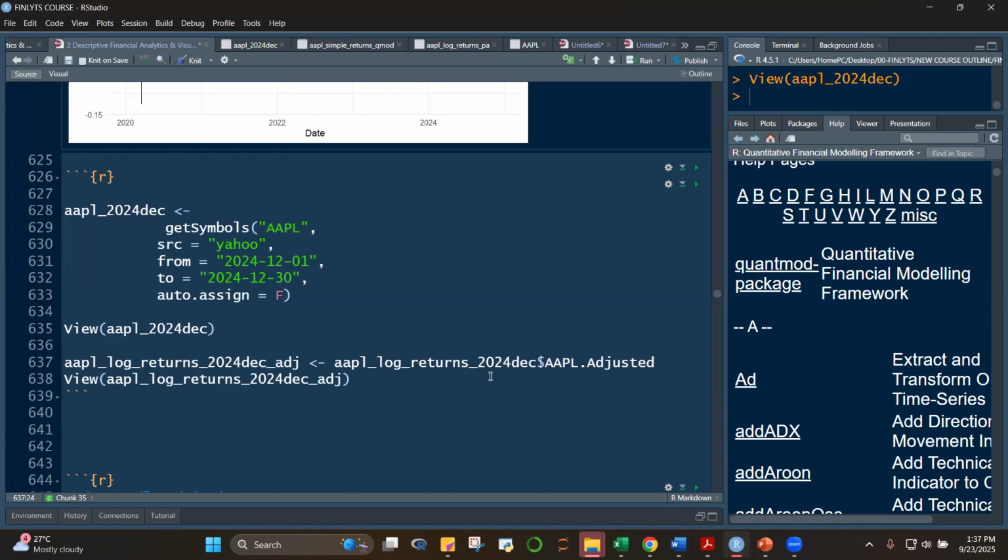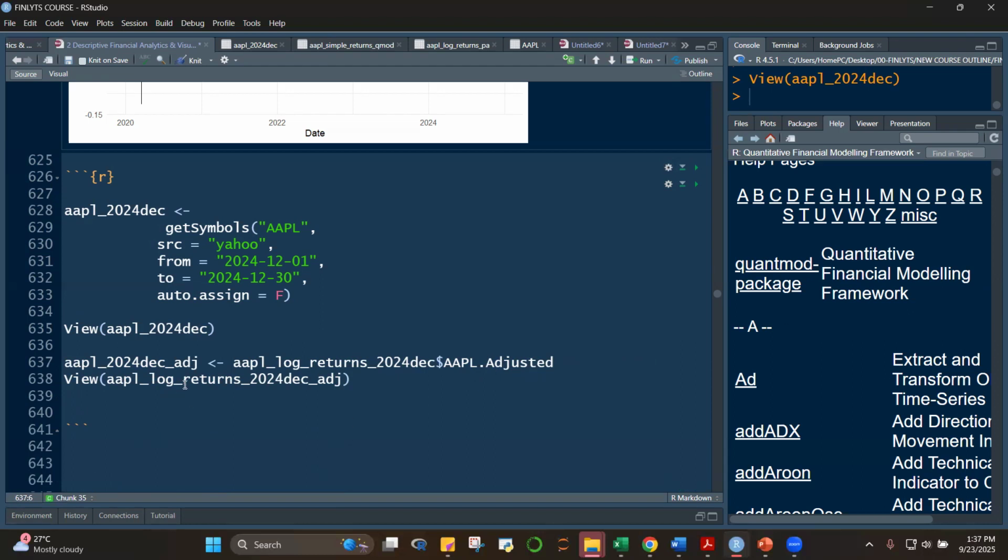This is wrong. So, bakit log returns na? Okay, class. My mistake, class. Let's change, class. So this is just adjusted. I'm sorry, class. This is just Apple 24 December adjusted. Okay, so this should be adjusted, right?